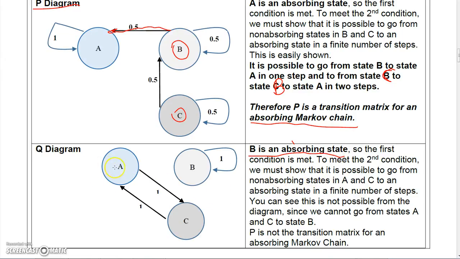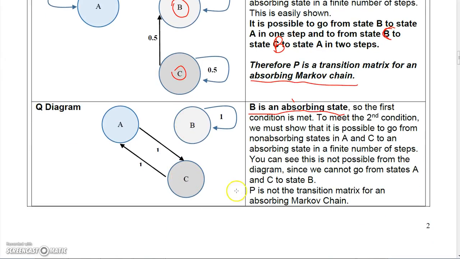But these two non-absorbing states, there's no way that I can go from A to the absorbing state B or C to the absorbing state B. So therefore Q is not the transition matrix for an absorbing Markov chain.